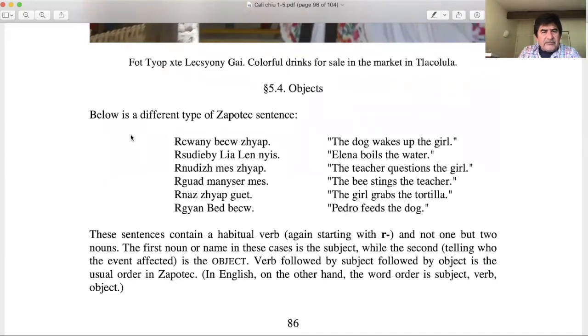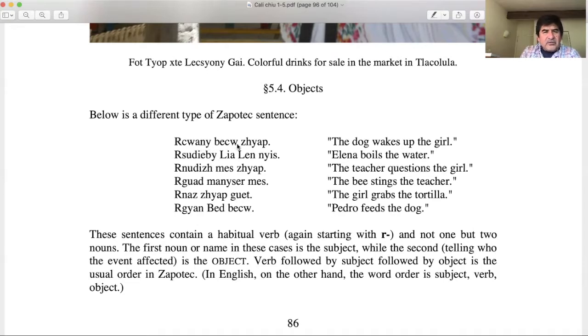So let's look at these sentences. That's a little bit more than what we've seen in our previous session. It says the dog wakes the girl up. Remember, this is your basic sentence, verb and subject, right? So this verb that you saw earlier on the list.